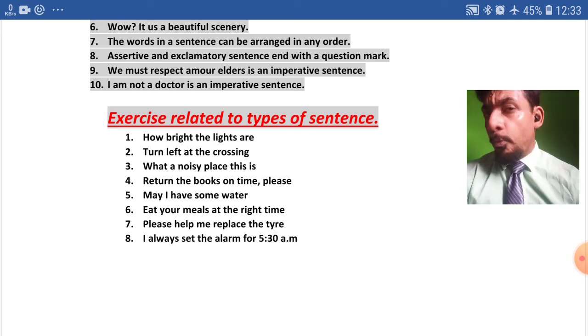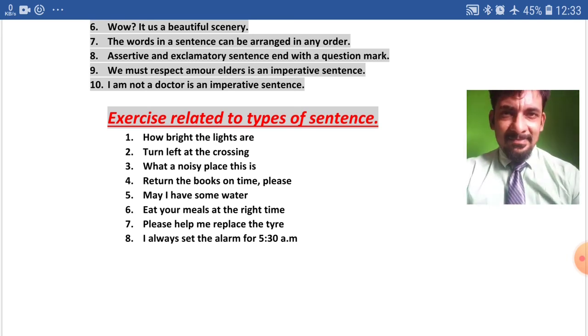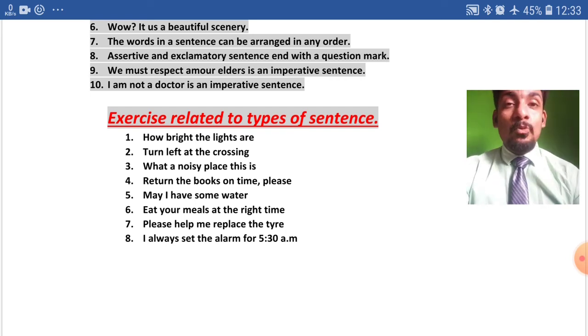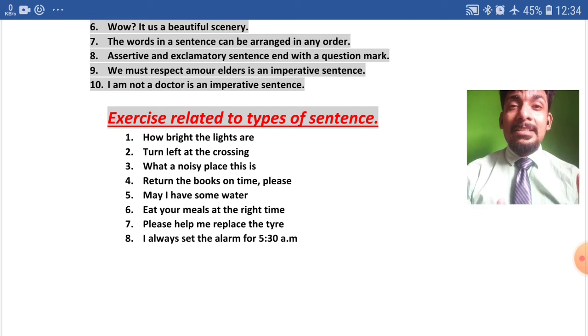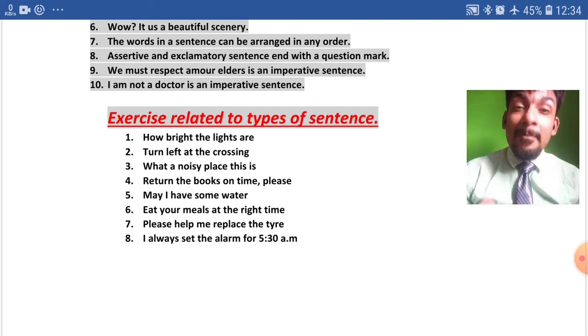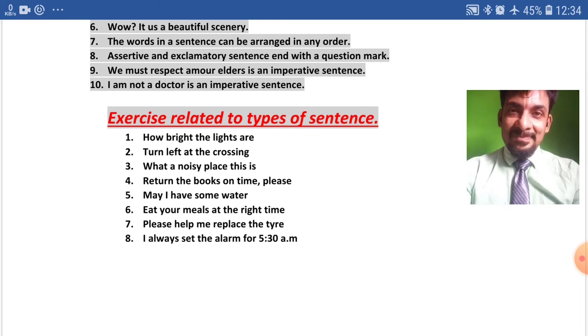Now coming to the fifth question. May I have some water? What type of sentence do you think is this? It is an interrogative sentence. Why? Because somebody is asking someone some question. And since it is an interrogative sentence, it will end up with a proper interrogative mark, means question mark.